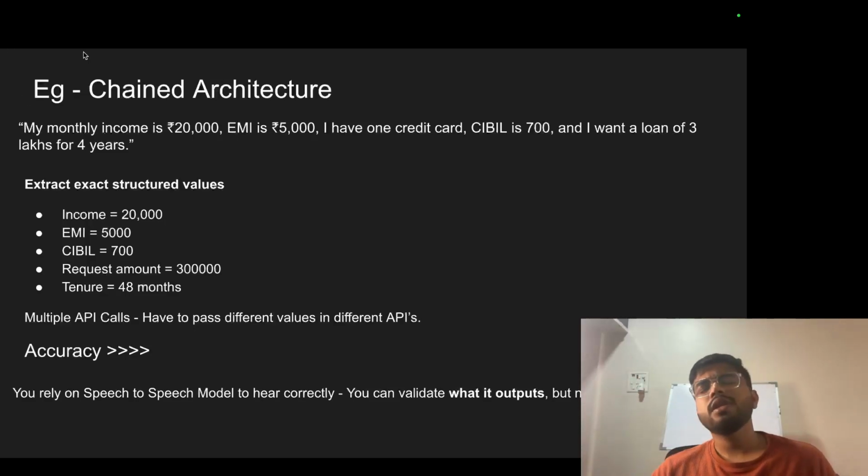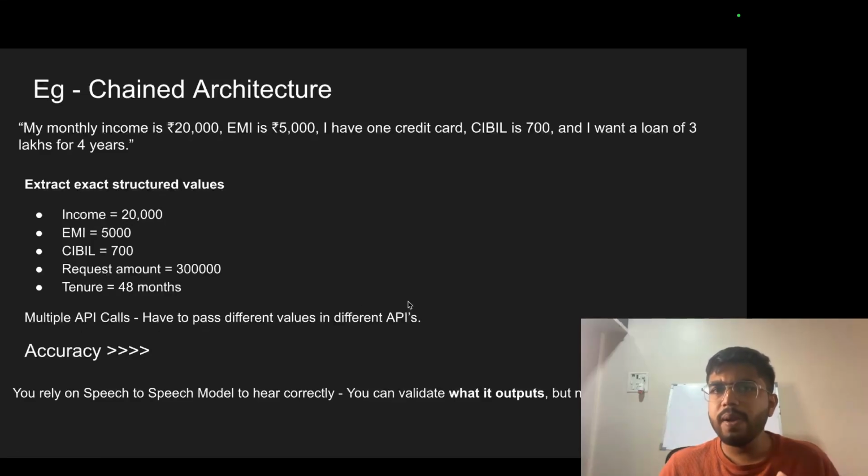Okay. So let's come to the problem statement. My monthly income is rupees 20,000, EMI is 5,000, I have one credit card, CIBIL is 700, and I want a loan of 3 lakhs for 4 years. This is the problem statement. Now consider there is a loan application of a bank, a user is speaking with it, and the voice application has to give an answer whether he is eligible for a loan or not. So see what will happen. The person will say this sentence. Our speech to text model will extract all important things: income, EMI, CIBIL, requested amount, and the duration he requires the loan for. Multiple API calls have to pass different values in different APIs.